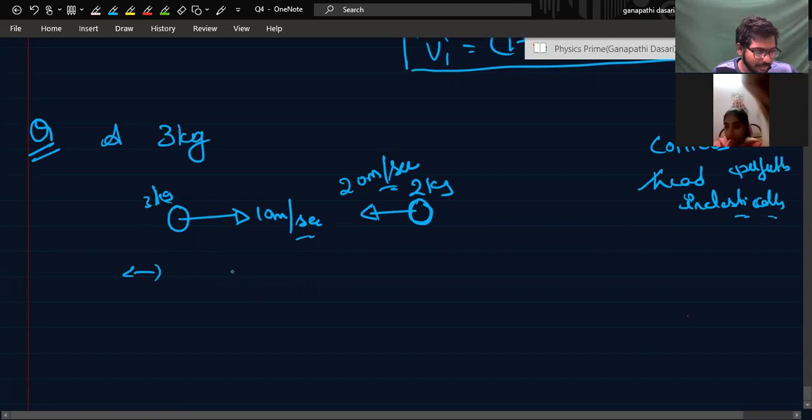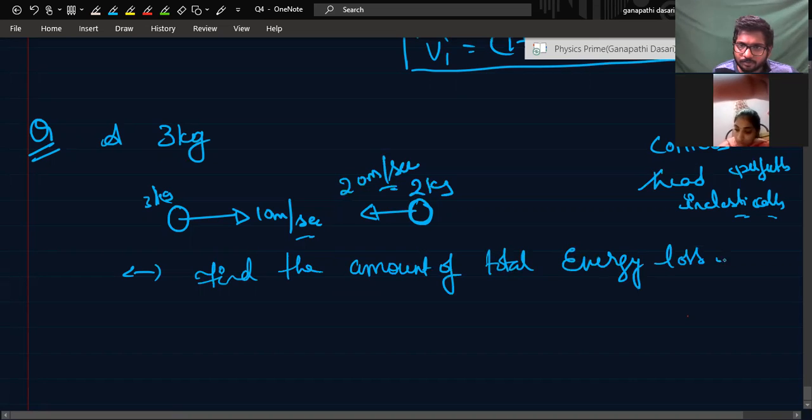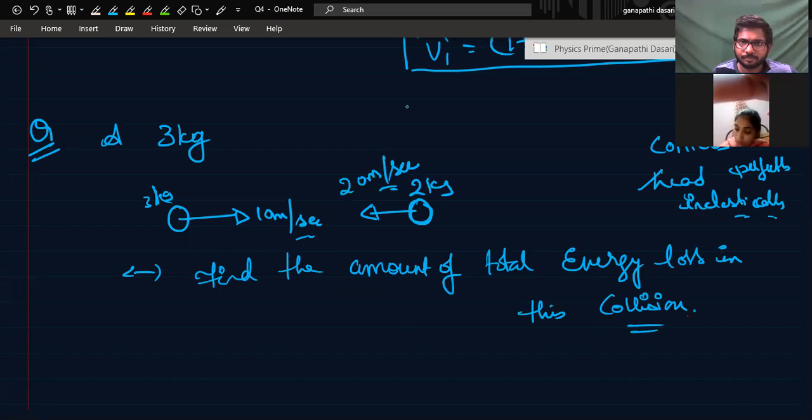Find the total energy loss in this collision. Similar to a question I discussed yesterday. You can try this question.